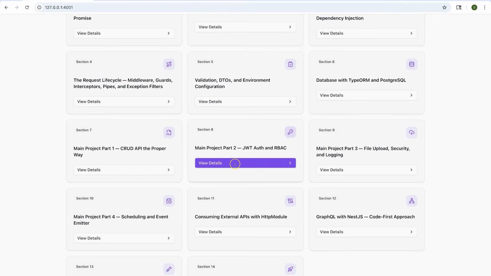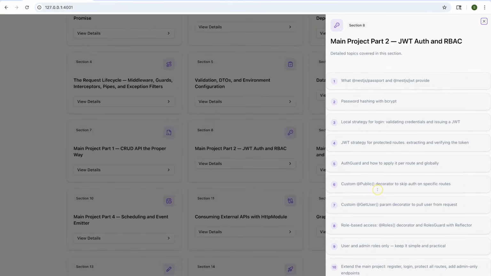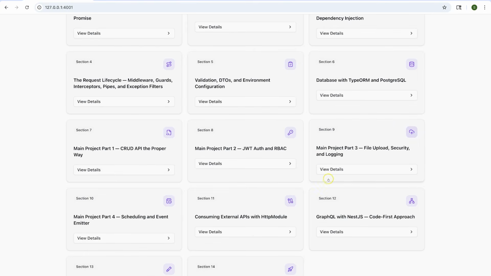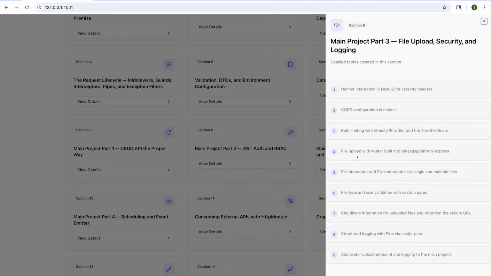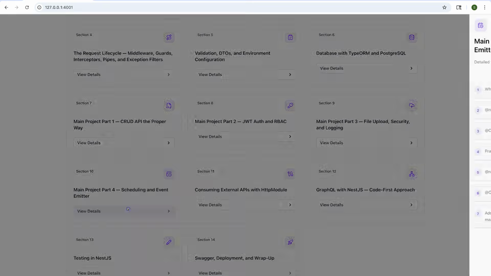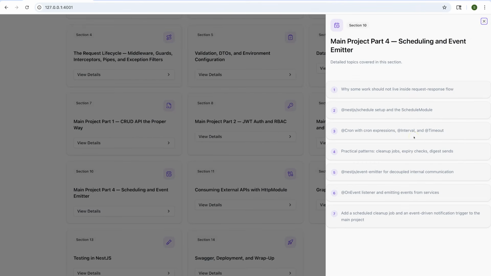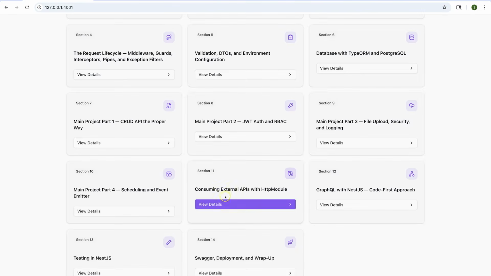Then we are going to create our second project. We will be covering JWT auth and role-based access control, right? Then we move to section 9. We are going to understand file upload, security and logging in detail. Then we'll move to section 4, where you are going to understand scheduling and event emitter, right? And this section you are seeing, maybe I'm going to add this in one of the projects, where we are going to consume some external APIs with the HTTP module.